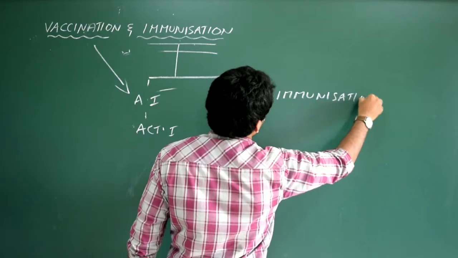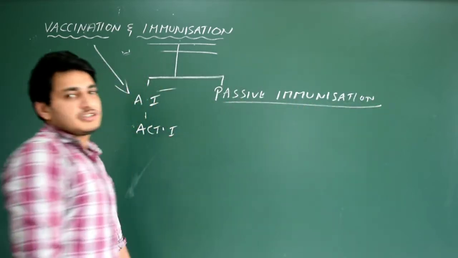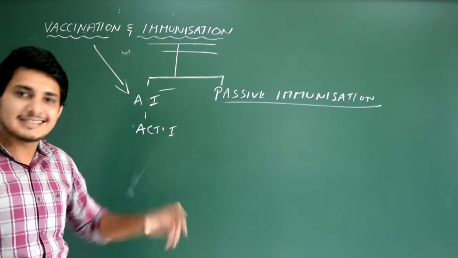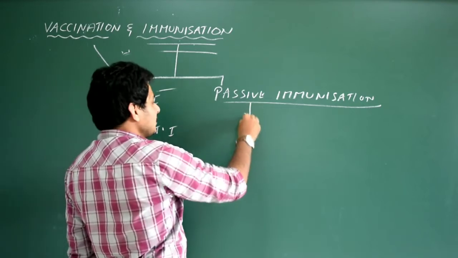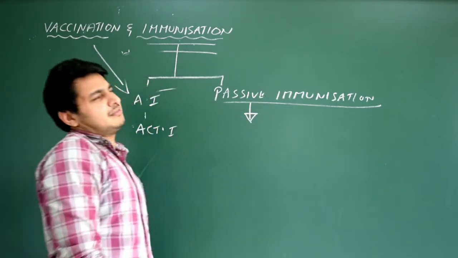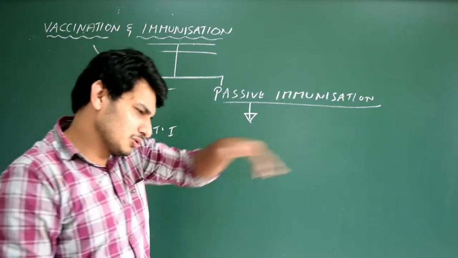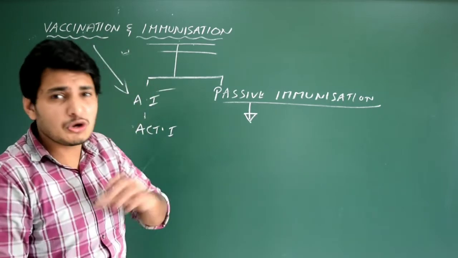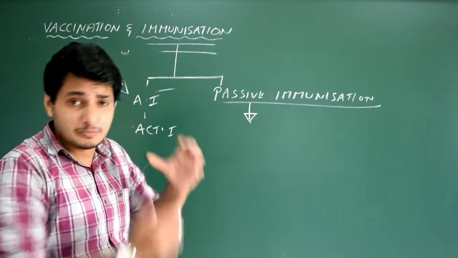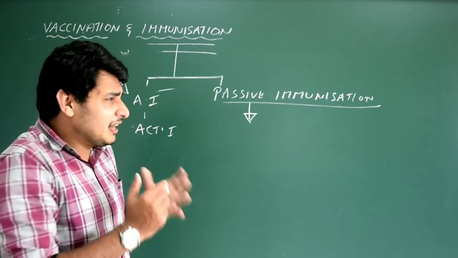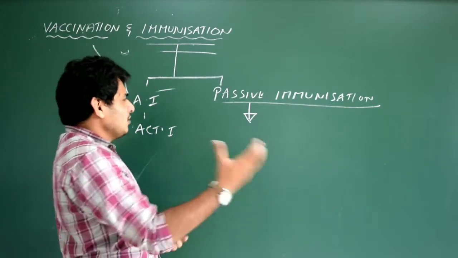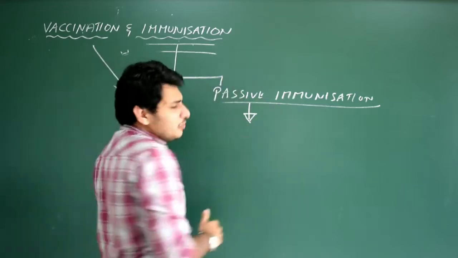Now let me talk about passive immunization, the second one. Simple, you know about it. In my previous video session, I had explained about passive immunity. In that case, the colostrum containing IgA, or the IgG which crosses the placenta and enters the fetus body, cannot come under this passive immunization.